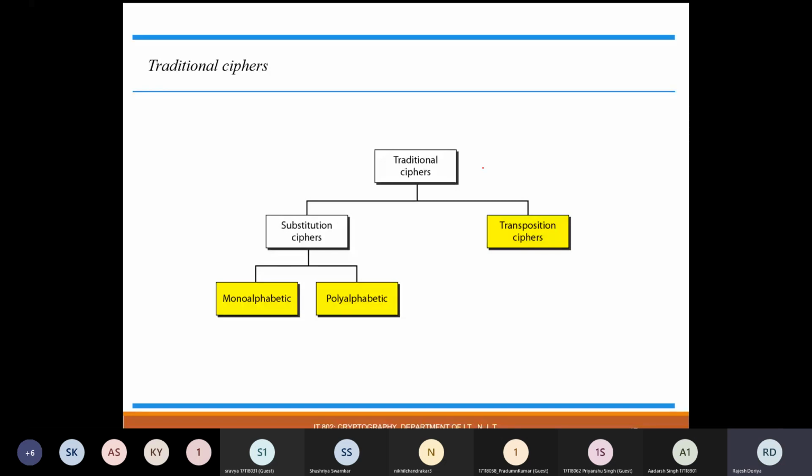Now, if we try to study the ciphers, then ciphers can also be categorized into two categories. The first one is substitution ciphers, and the other one is transposition ciphers. Substitution ciphers can again be categorized into two categories: the first one is monoalphabetic and the other one is polyalphabetic. In case of monoalphabetic ciphers, only a single alphabet is encrypted at a time. In case of polyalphabetic ciphers, multiple alphabets are encrypted or decrypted at a time.